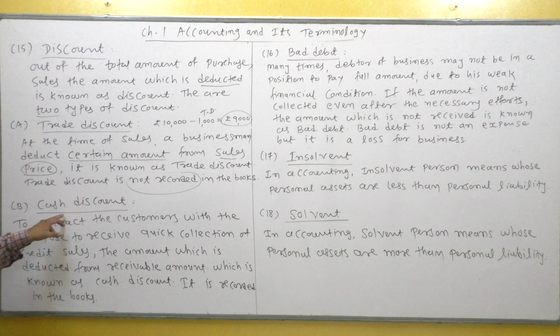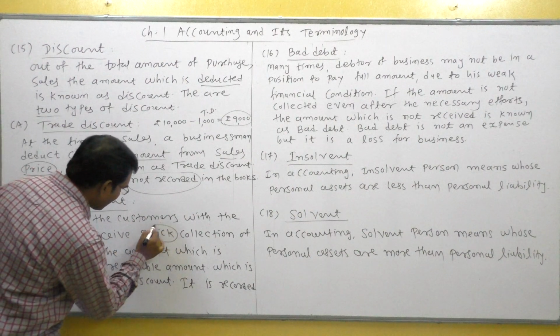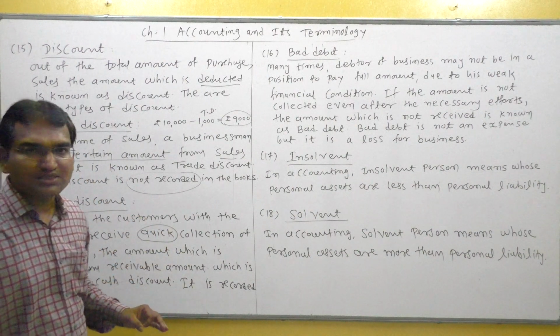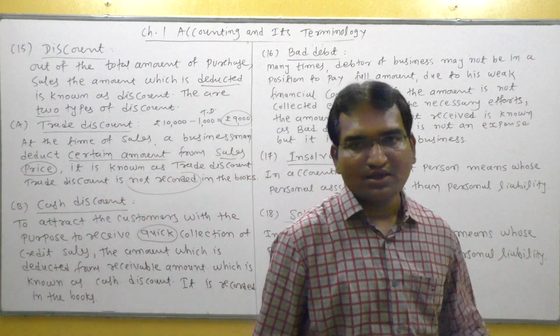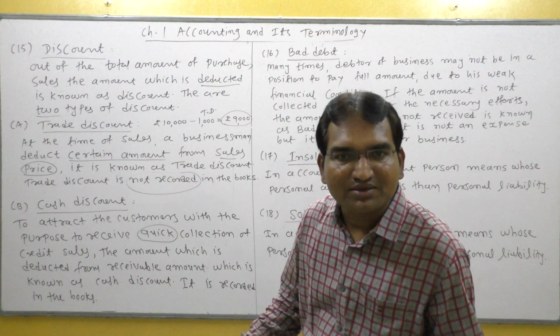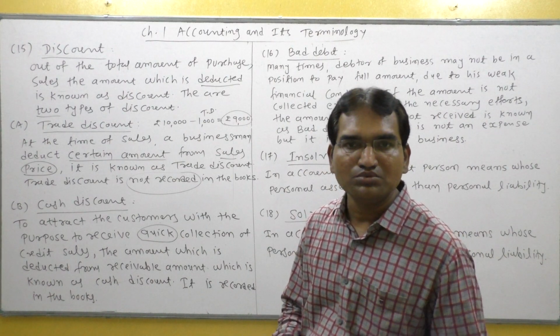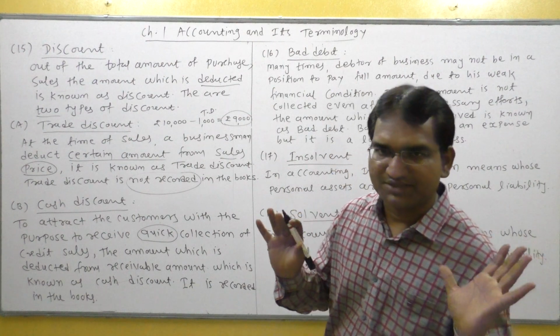Cash discount, second type. Cash discount means what? To attract the customers with the purpose to receive quick collection. Quick means fast collection. Customer means what? Debtor. Debtor means what? Debtor means those person to whom goods sold on credit.